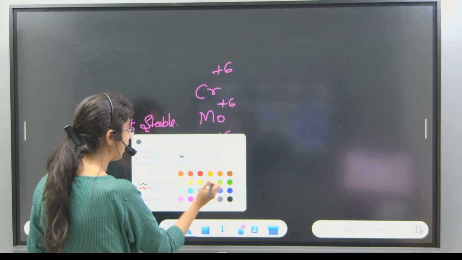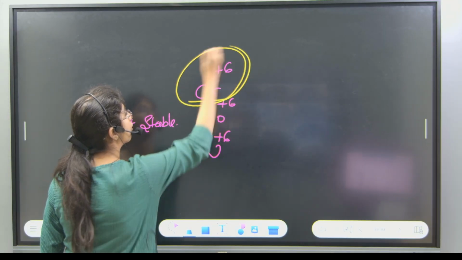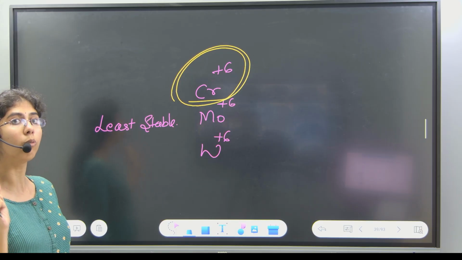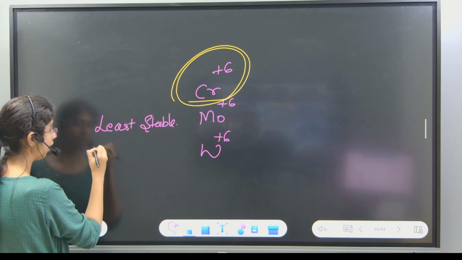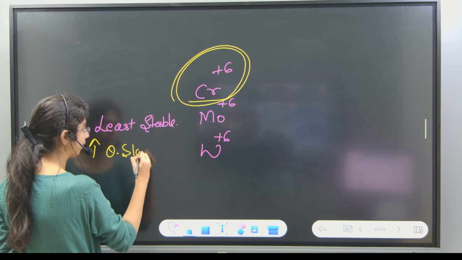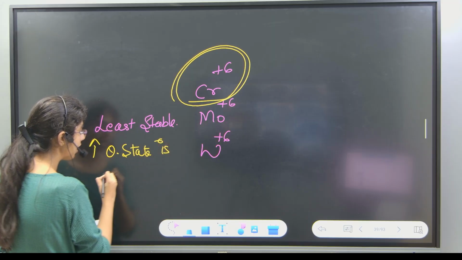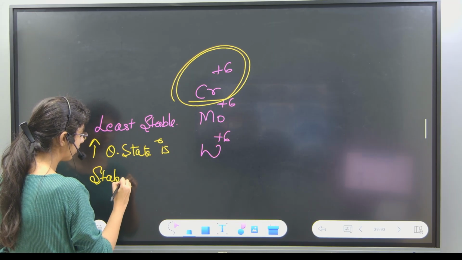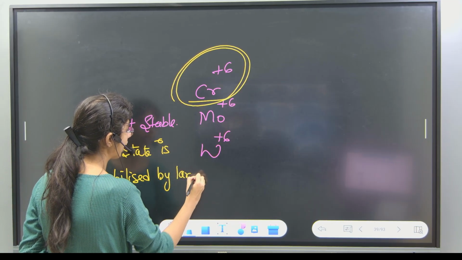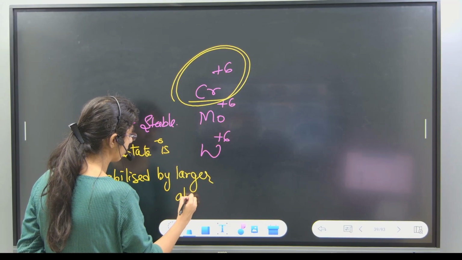Your answer should be chromium. Why? Remember one thing, I want everybody to note down this point as well. Higher oxidation state is stabilized by larger atoms.